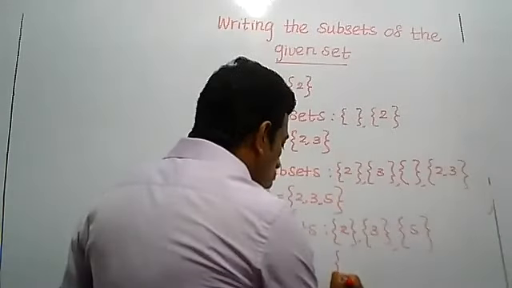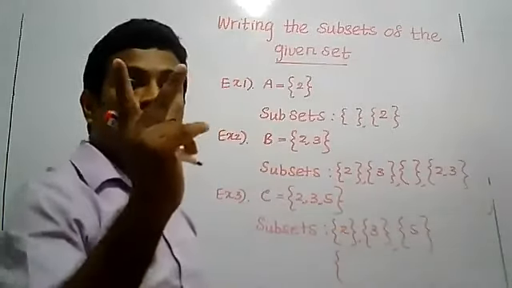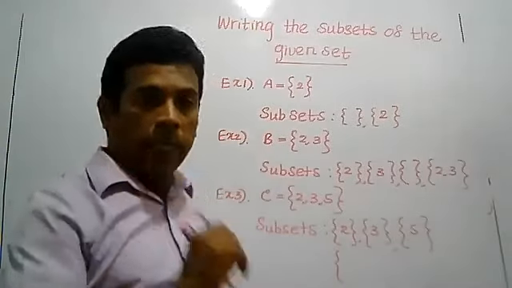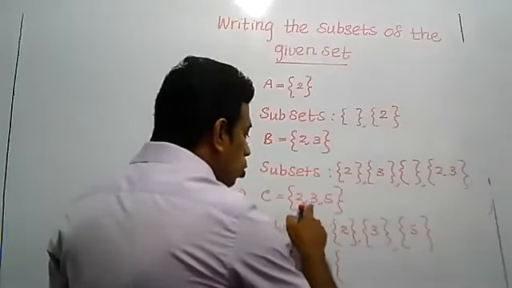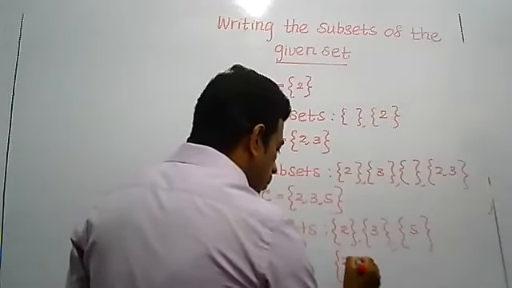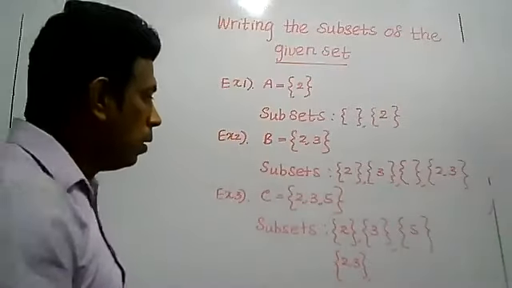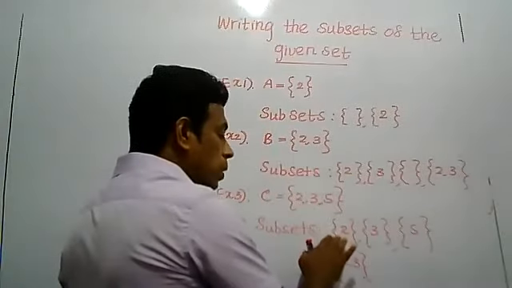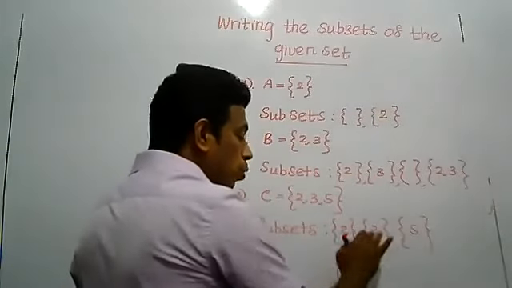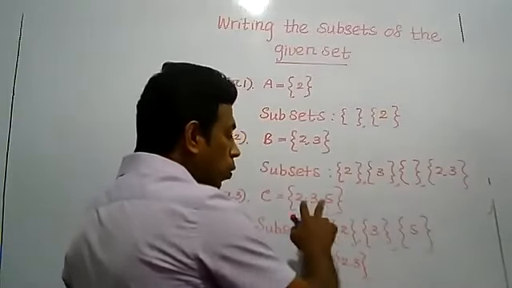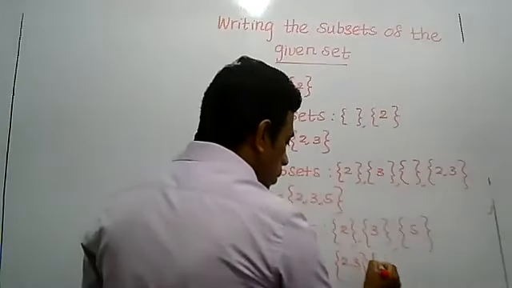Then in the next row, I will write by taking 2 elements. So 2, 3 is a subset.